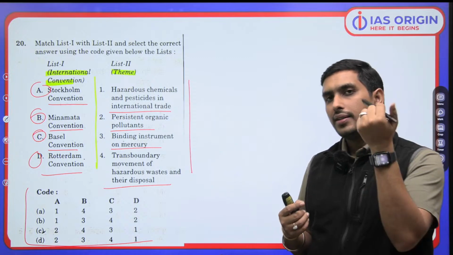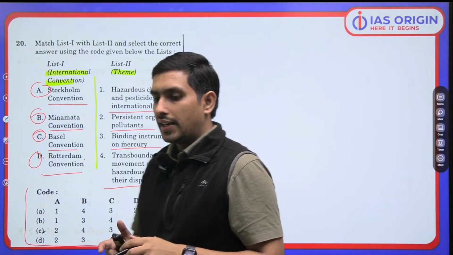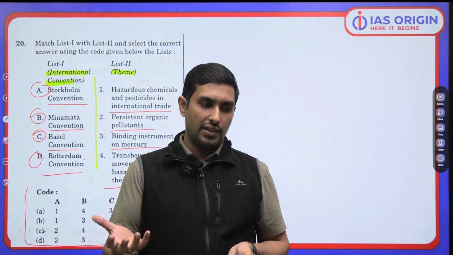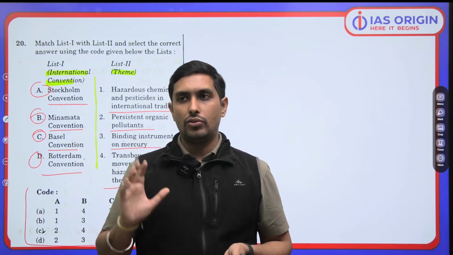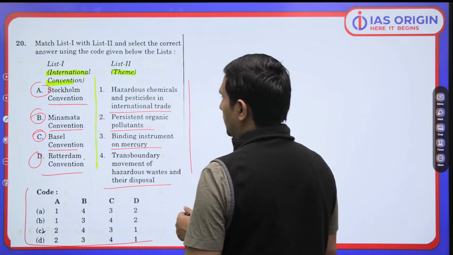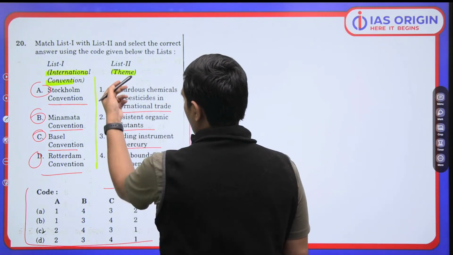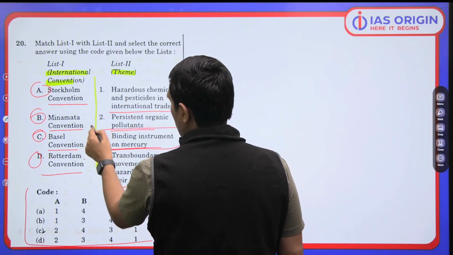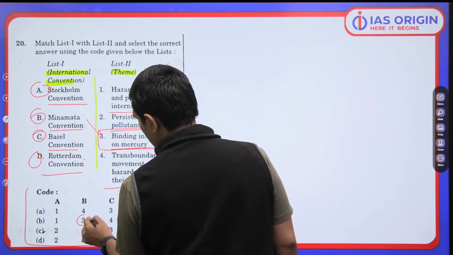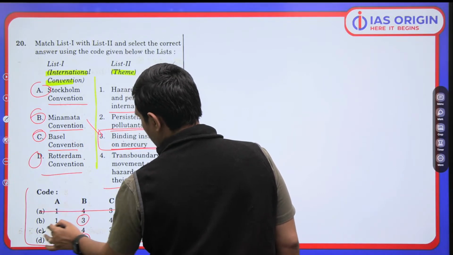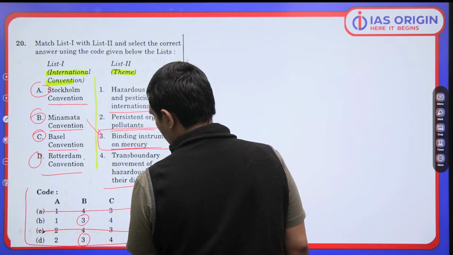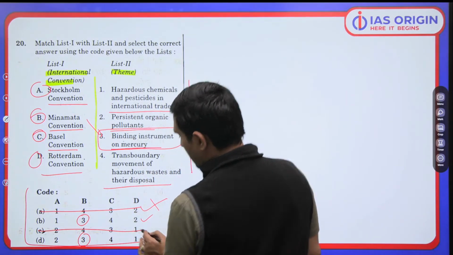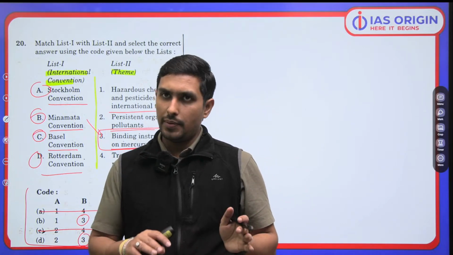Minamata Convention. Minamata is a disease, no? Minamata ek bimari hai, it's a disease which is caused because of mercury poisoning in the food chain. Wherever the mercury is coming, it will lead to this. So Minamata is related to mercury. So you should know where is mercury. So कहाँ पे mercury binding instrument on mercury like this. So B का 3 होगा. I am sure about this thing. So B का 3 है, B का 3 है. So जहाँ पे B का 4 है, we are going to cut that. Either it is going to be B or it is going to be D. This is for sure. Either B or D.